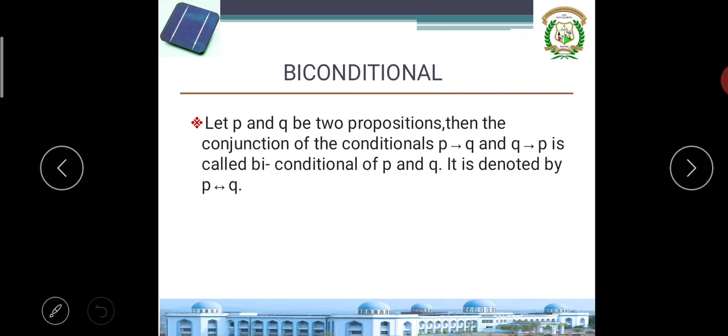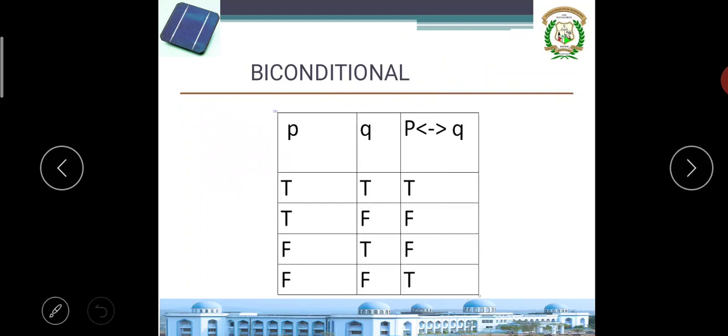Biconditional is both sides, like P implies Q as well as Q implies P. If you observe this, for P implies Q, the first sentence true and second false gives false. Same for Q implies P. Both sides you are observing, that is called biconditional. P implies Q as well as Q implies P. Biconditional says if both P and Q are the same, then only true, otherwise false.